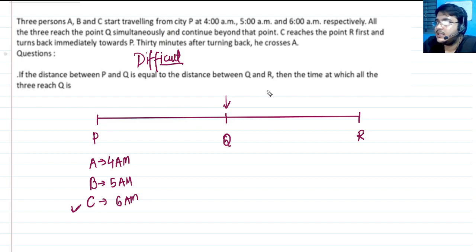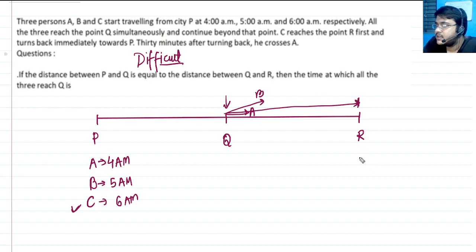We need to understand the second half of the story, which says that when all of them reach this position, they start their usual journey. So A started and then B started. However, what happens with C is C reaches this position, and obviously C will reach that position early.